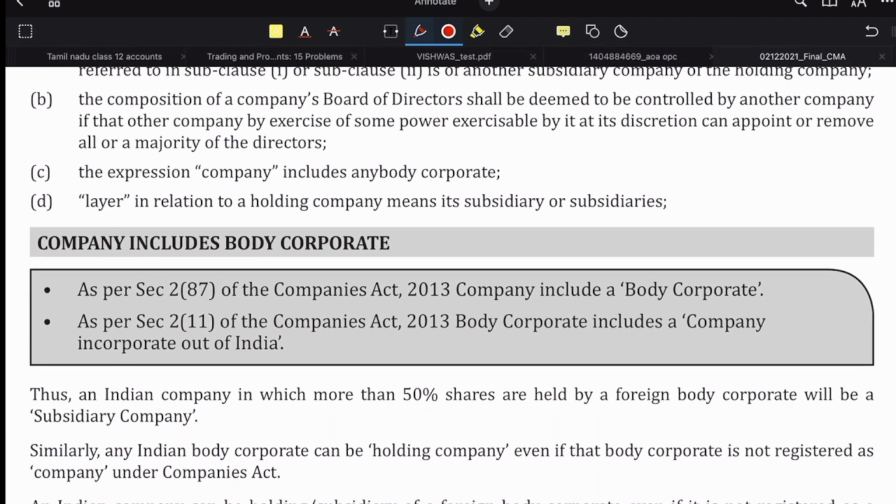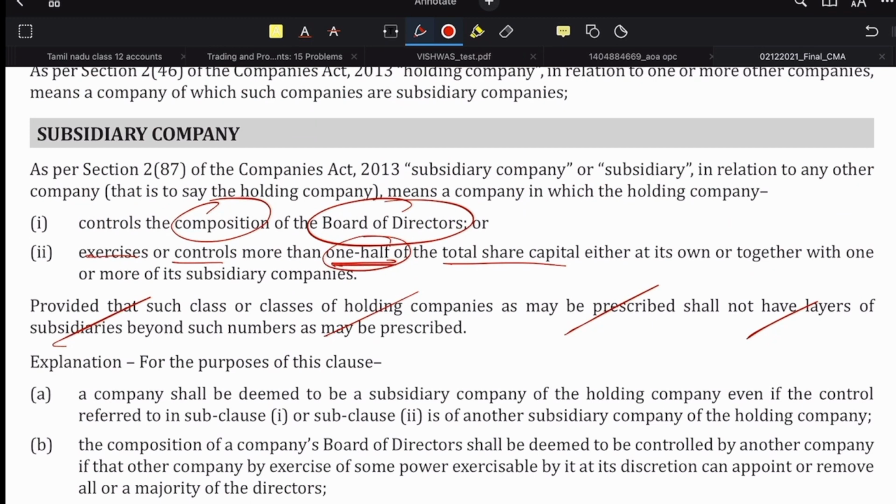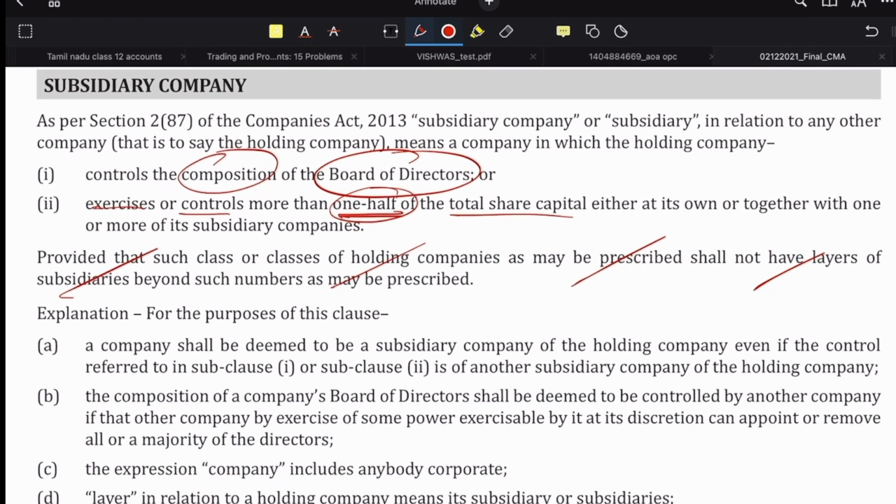Okay. See, one thing which you have to do when you are preparing for exam is your goal should be very clear. You are preparing for an exam and your aim should be to pass. Our aim here is not to understand thoroughly what is this holding company, what is the process of consolidation of accounts, all those things. From the point of view of exam, whatever is necessary for us to pass the exam, we will learn that. That's all. The rest can always be studied later.